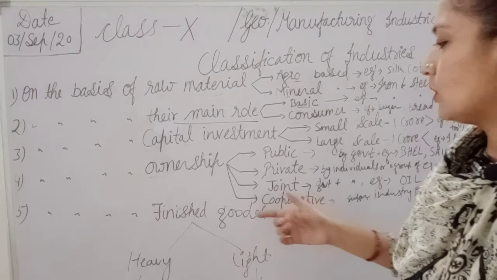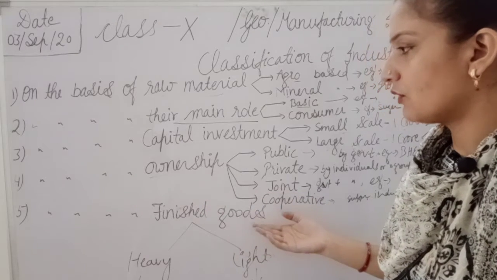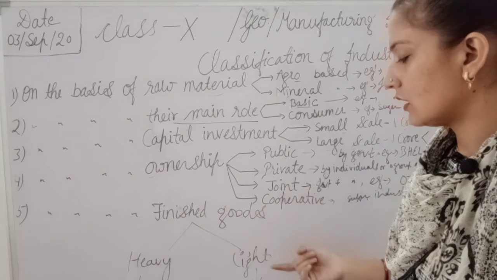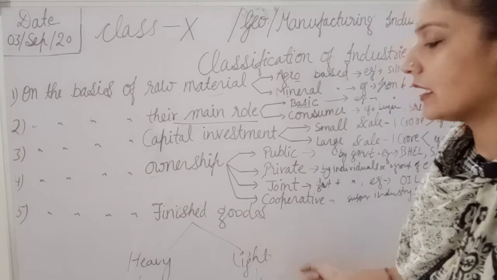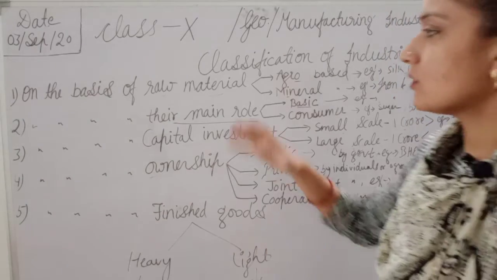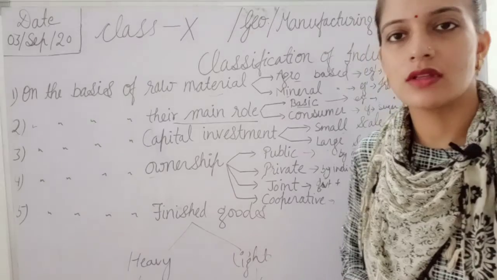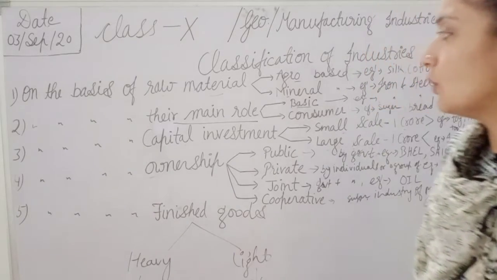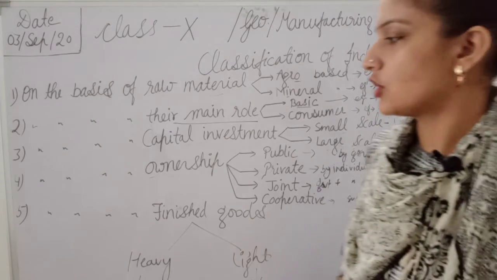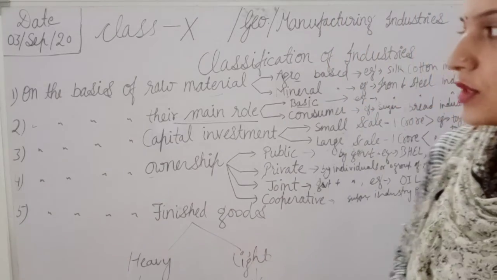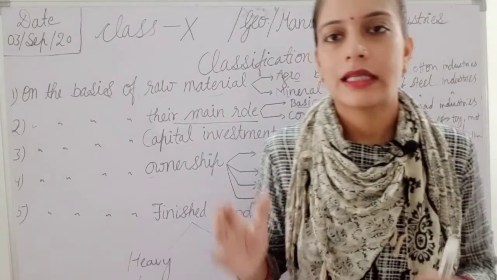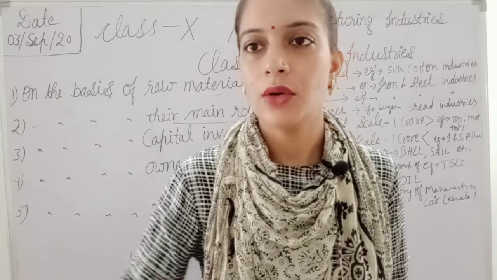In the finished good, it will come under light industry. So all the industries can be classified according to this. So here is the classification of the industries. I hope the classification is clear to you now. Thank you.